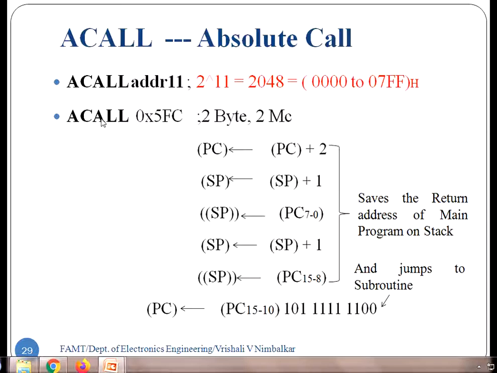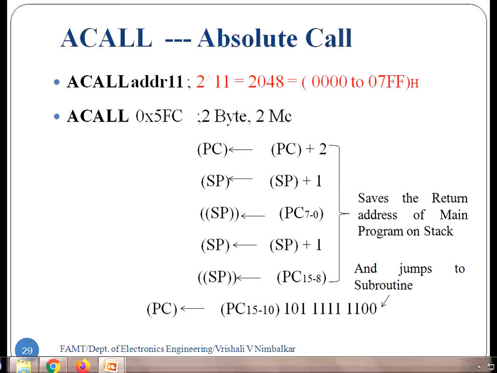While executing an ACALL instruction, these are the 1, 2, 3, 4, 5, 6 steps happening internally. So what happens first? Obtain the return address of the main program. ACALL is a 2-byte instruction. So what is the return address? The instruction written next to call.